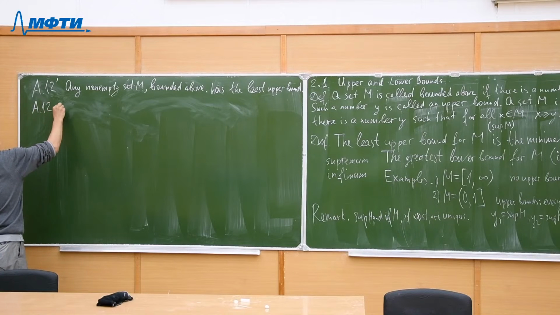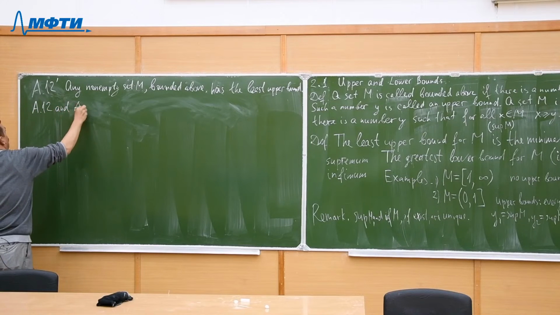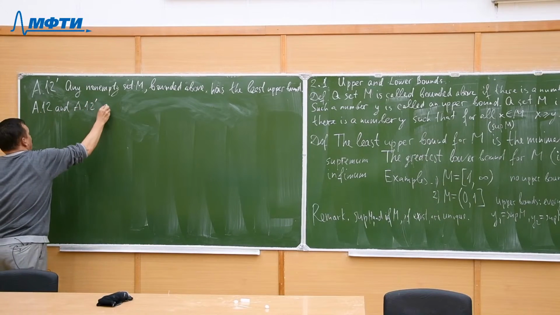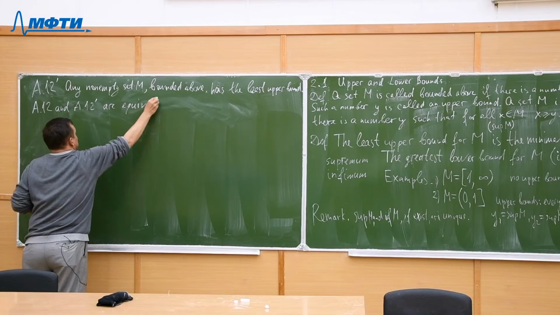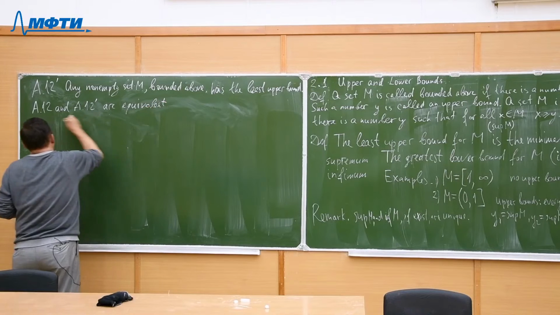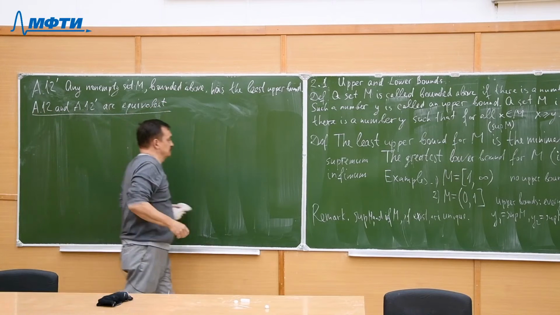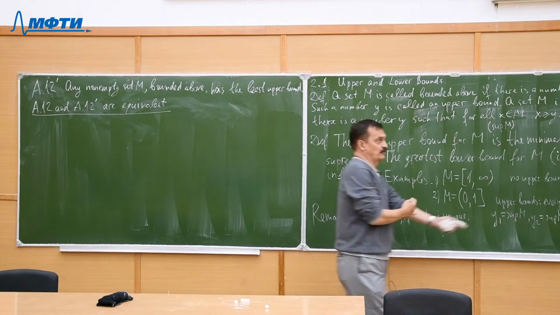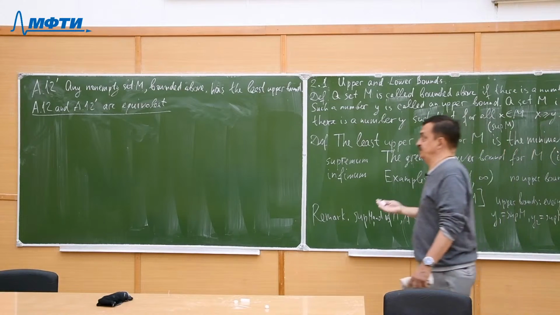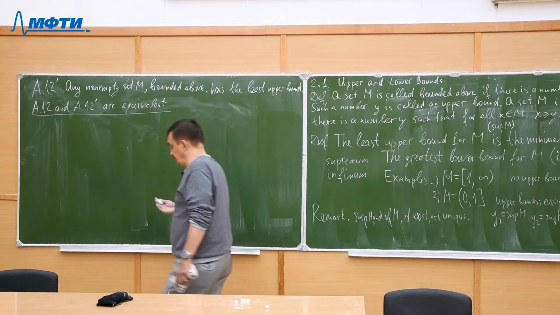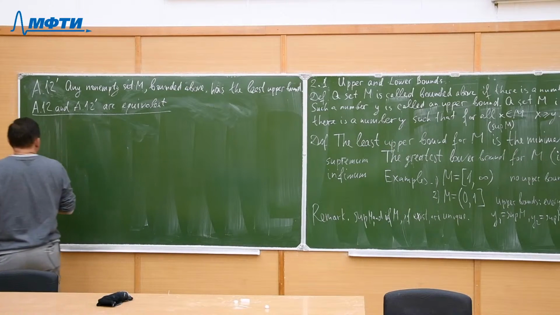A12 and A12 prime are equivalent. I don't want to use the word theorem here, because this is some kind of discussion of possible axioms.